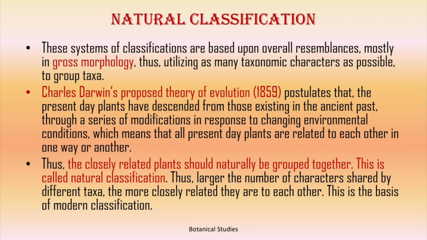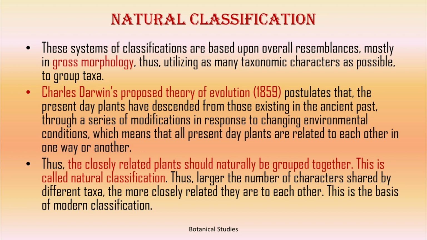The second system of plant classification is the natural system. These systems of classification are based upon overall resemblance, mostly in gross morphology, thus utilizing as many taxonomic characters as possible to group taxa.